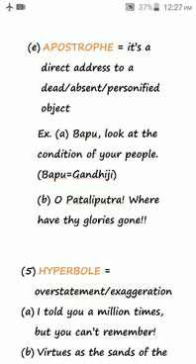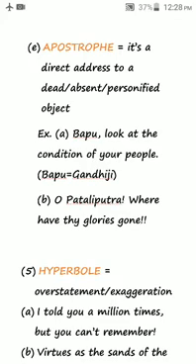First, a dead person. Example A. Bapu, look at the condition of your people or your nation. Now here the writer is addressing Gandhiji, who is not alive. So this is an example of apostrophe. Example B. O Pataliputra, where have thy glories gone? Now here it is an example of personified object. Now here the object is city. City has been presented like it's a person. Now you will see that this is example of personification also.